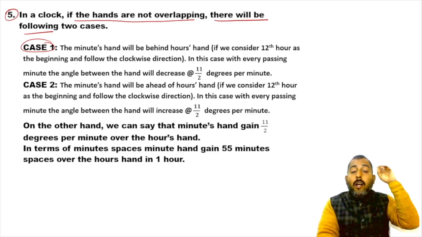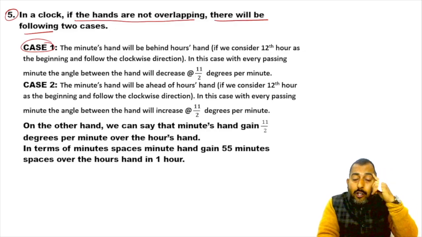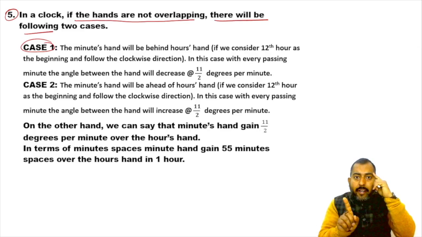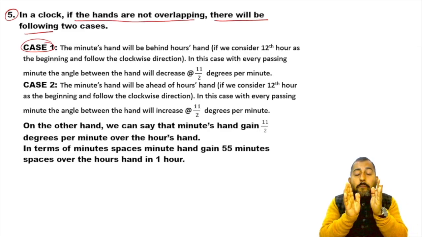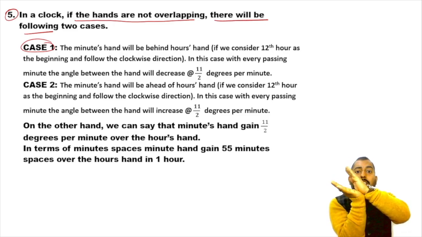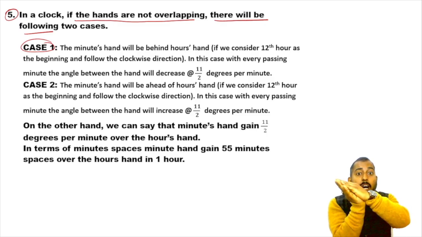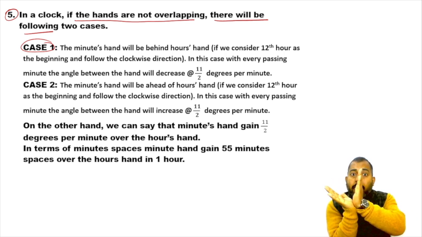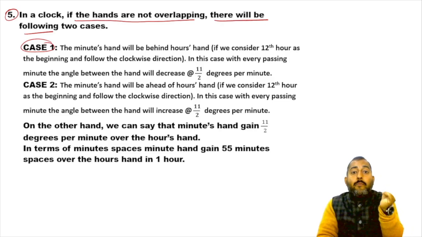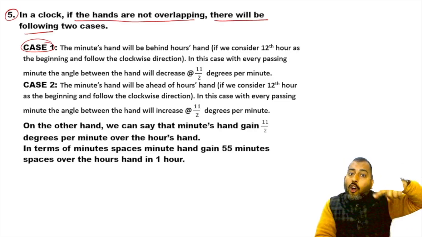For example, think about a situation of 3 o'clock. We are going to move in clockwise direction only. Alright, remember it. So at sharp 3, the minute hand is behind the hour hand. Right now the time is 3 o'clock. We are assuming it, okay? At sharp 3, the minute hand is behind the hour hand.